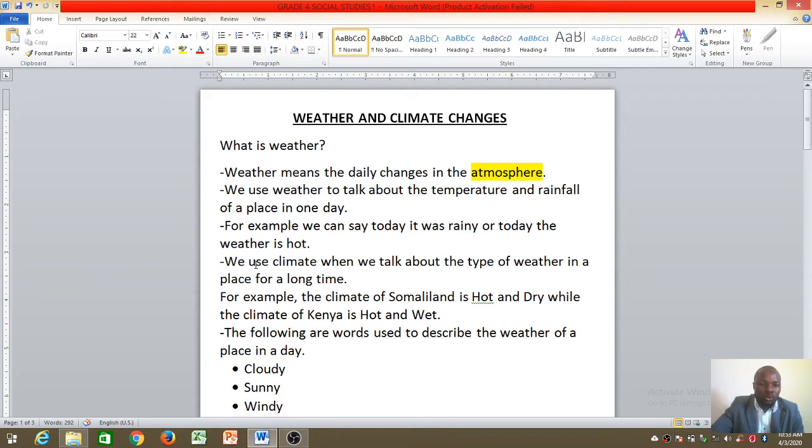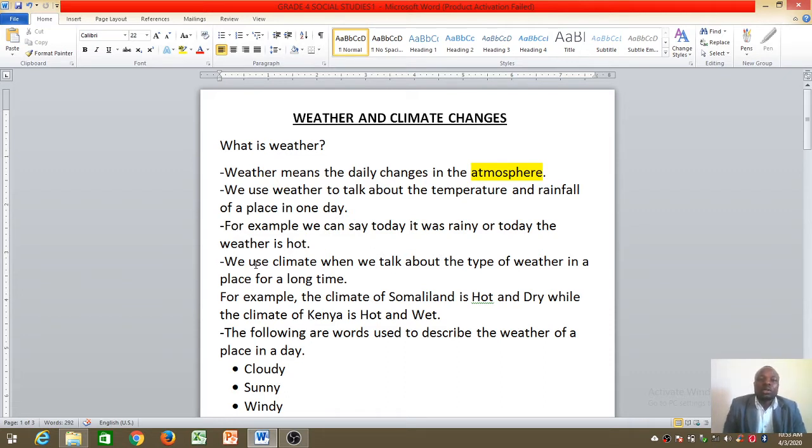We also use sometimes windy, if it's calm, if you only have clouds, the atmosphere. Also the weather would be calm or would be windy or cloudy. That's weather every day. But for climate, it is different.